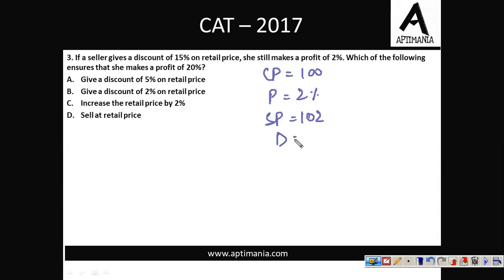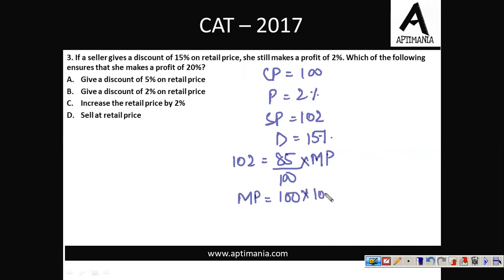Also, we are giving a discount of 15%. So this SP of 102 should be equal to 85% of MP because we have given a discount of 15%. Right? So on solving, we'll get MP equals 100 into 102 upon 85. Cancelling by 17, 5, 6, this is 120.